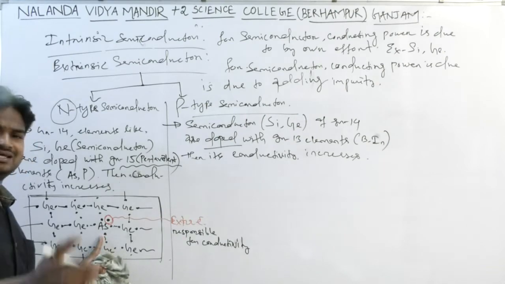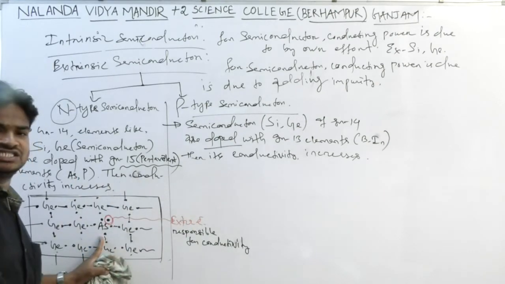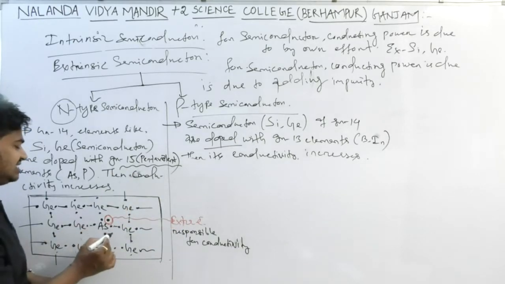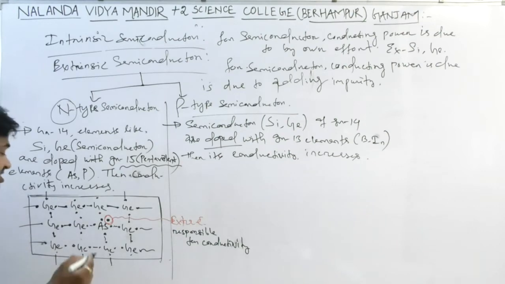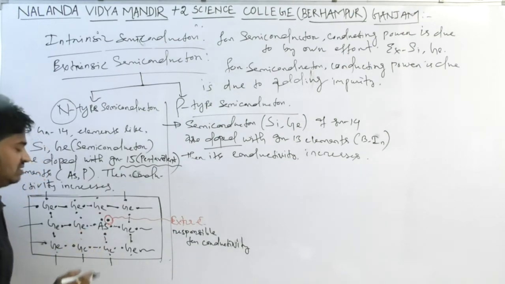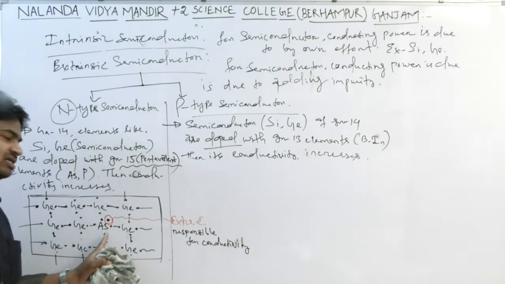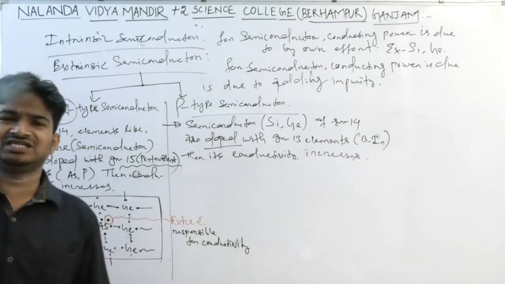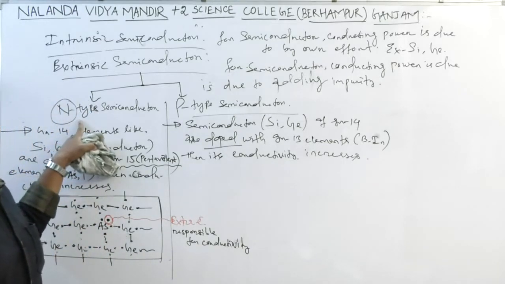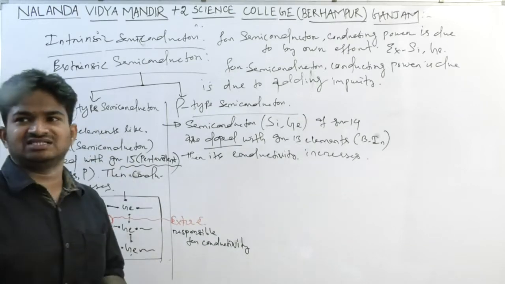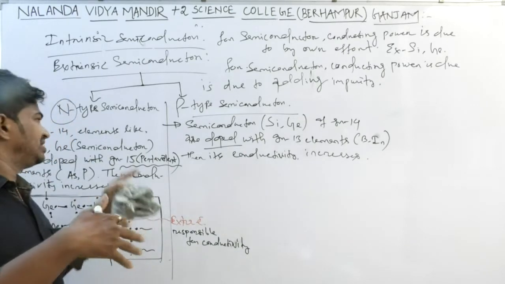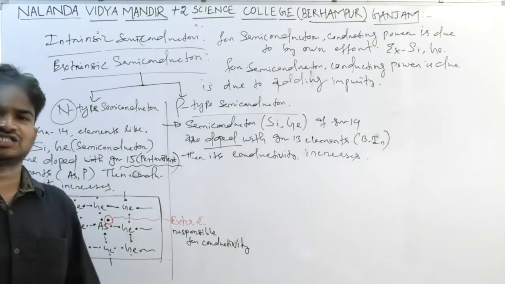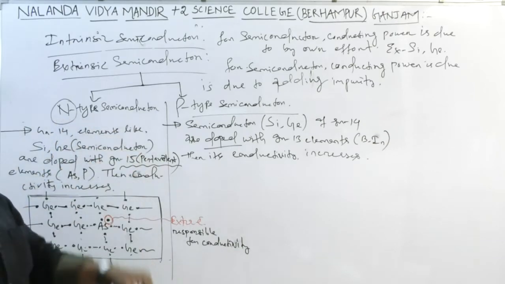But when this germanium is doped with arsenic, which is pentavalent and from group 15, arsenic has 5 valence electrons: 1, 2, 3, 4, 5. So one extra electron remains, which is responsible for conductivity. So this is N-type semiconductor. N means extra electron, the free electron which remains in arsenic and enhances the conductivity. That's why it is named N-type semiconductor.